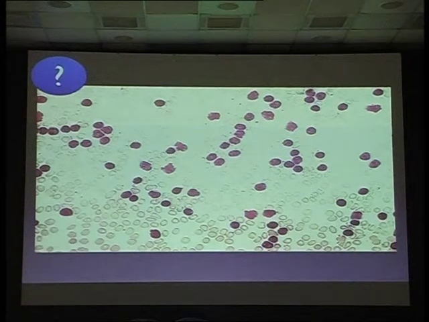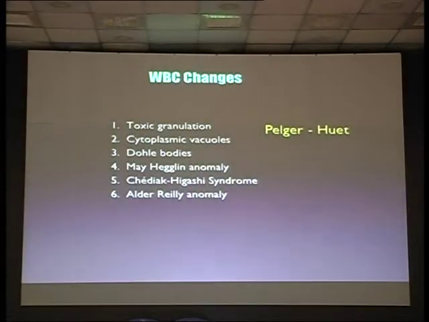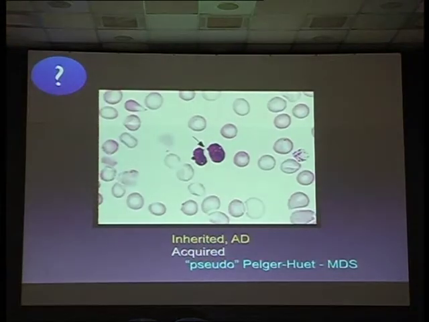And this is CLL. CLL will look like lymphocytosis. It's very difficult to differentiate reactive lymphocytes from chronic lymphocytic leukemia lymphocytes, okay. So this is CLL. History is very important. So these are all the numerical changes in the WBC. Even WBCs can have some granules in them, okay. So you see the granules here.